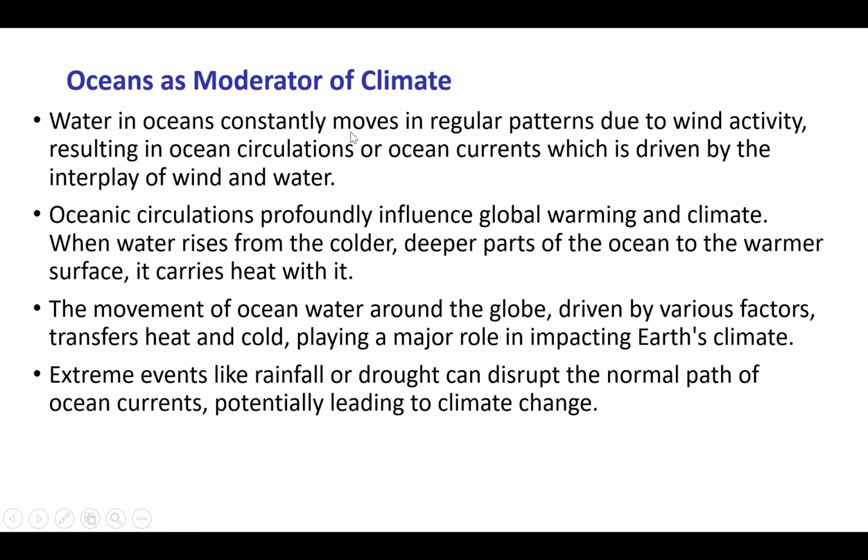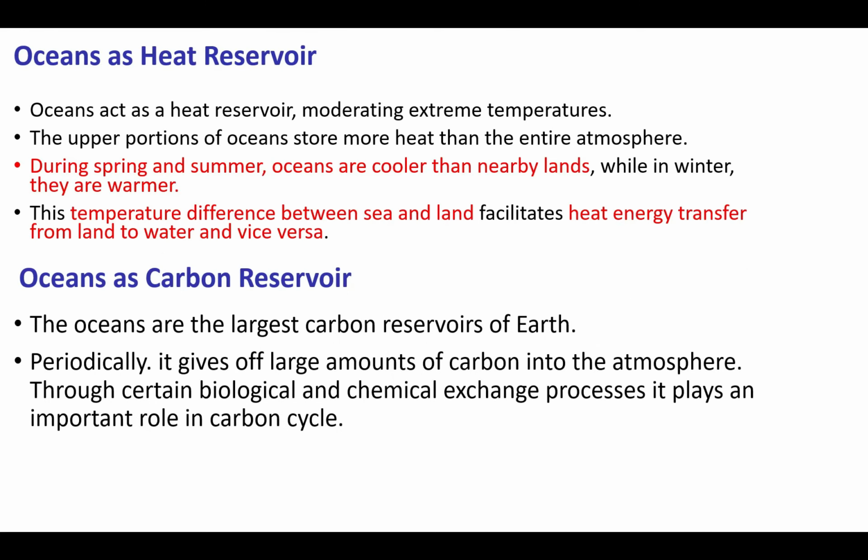The water in the ocean constantly moves in a regular pattern due to the wind activity, which results in ocean circulation or ocean current, which is driven by the interplay of the wind and the water. Now, oceanic circulation profoundly influences global warming and climate. When water rises from the colder, deeper part of the ocean to the warmer surface, it carries heat with it. The movement of the ocean water around the globe is driven by various factors, transfer of heat and cold playing a major role in impacting Earth's climate. The extreme events like rainfall, drought can disrupt the normal path of the ocean current, potentially leading to a climate change.